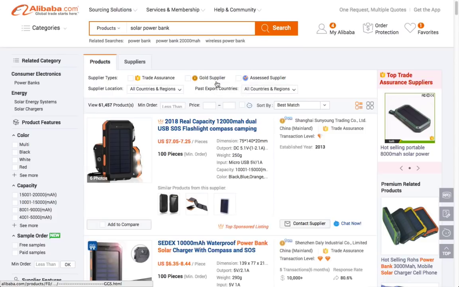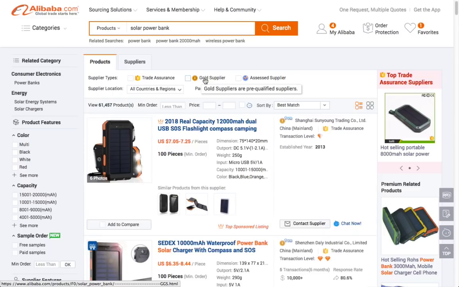Actually, as we mentioned before, Alibaba.com is a paid membership platform. So a good supplier, on the one hand, is a supplier that has a very strong VIP membership on the platform. On the other hand, they are the most recommended suppliers on Alibaba.com.